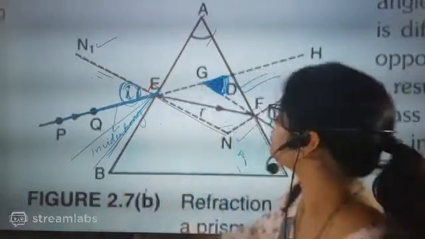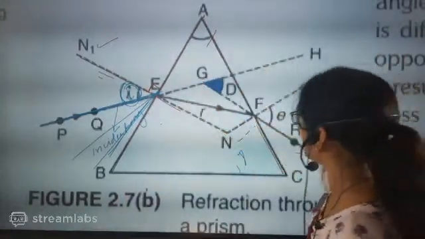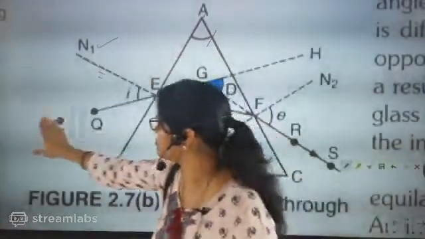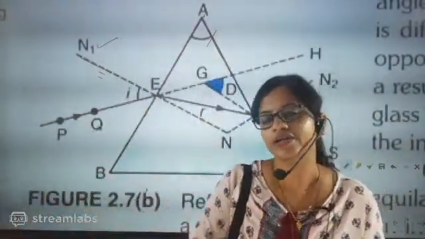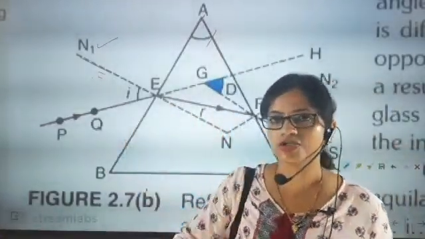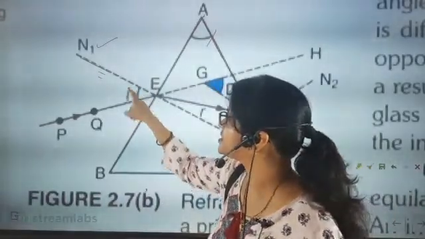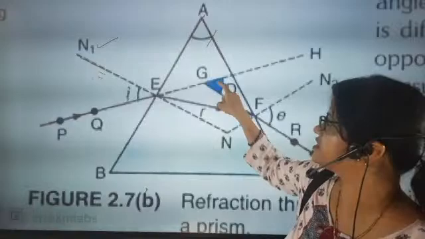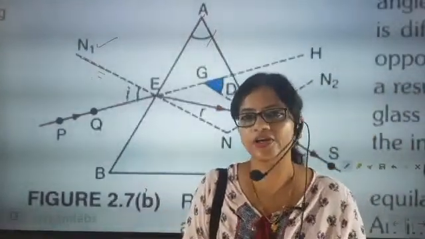I am going to explain what the deviation angle is, beta. Right now I am slowly increasing your curiosity. So till now we have understood that this is the normal, this is the angle of incidence, and this angle of incidence can influence the deviation angle.